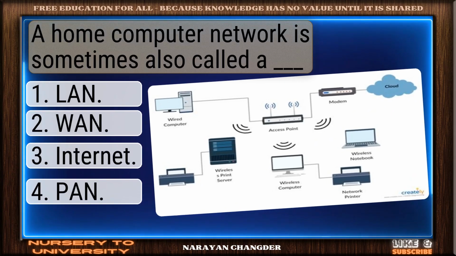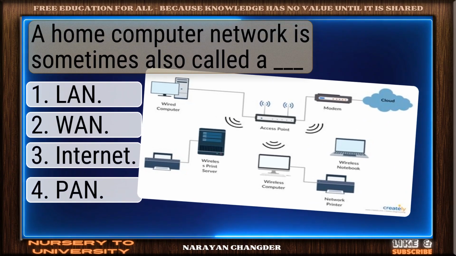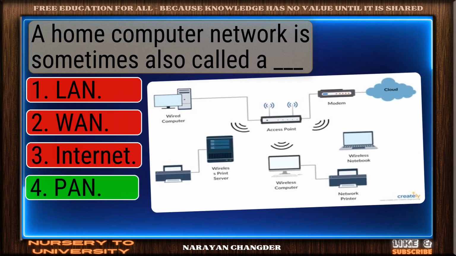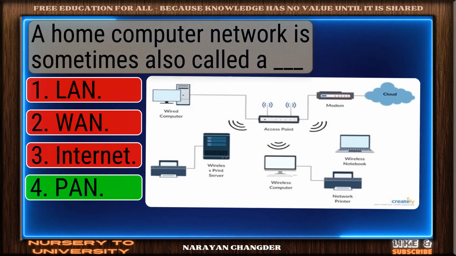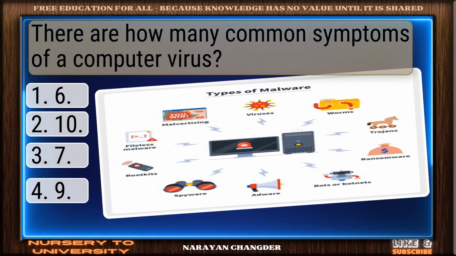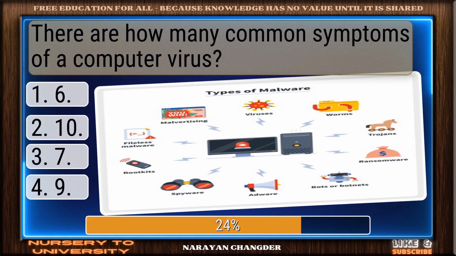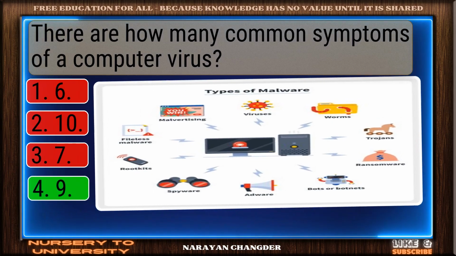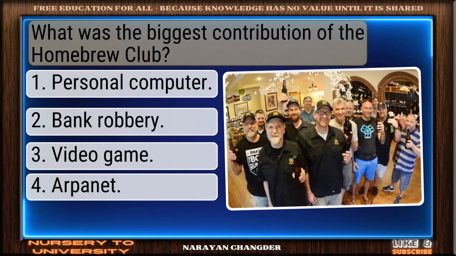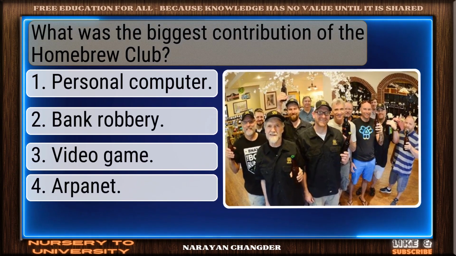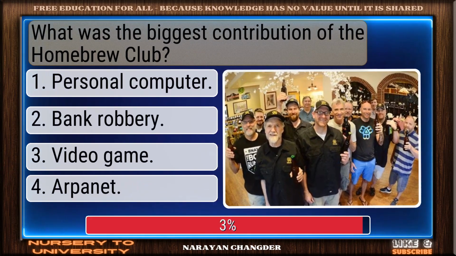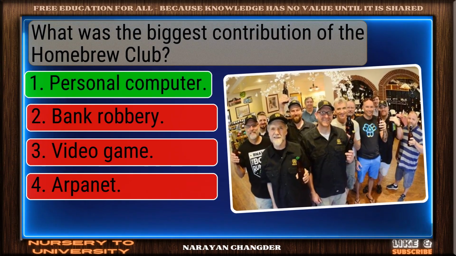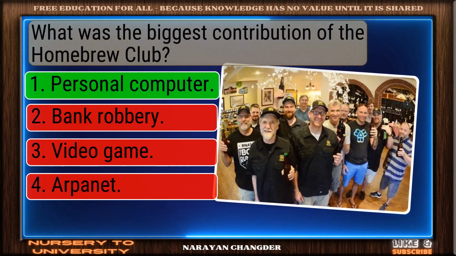A home computer network is sometimes also called a dash. Excellent. PAN is well reasoned. There are how many common symptoms of a computer virus? Smart move. 9 is the accurate answer. What was the biggest contribution of the Homebrew Club? Strong choice. Personal computer is right.